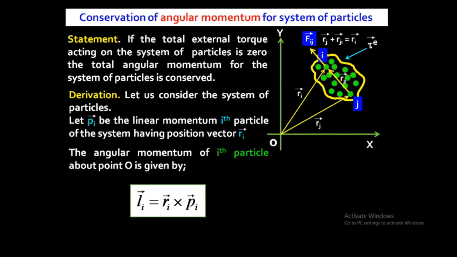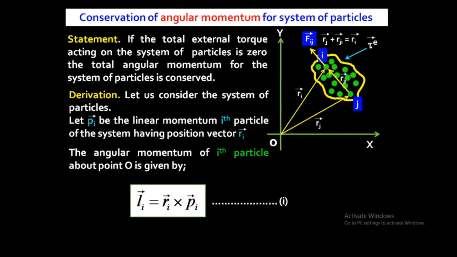So Li is equal to Ri cross Pi. Ri is the position vector of ith particle, Pi is the linear momentum of ith particle.